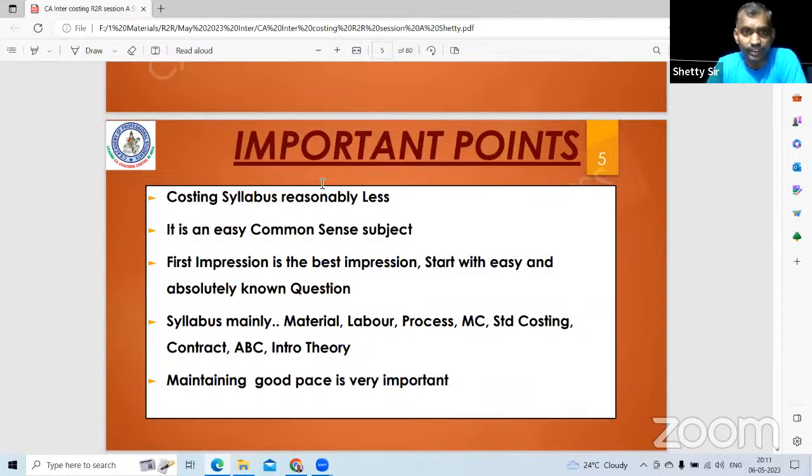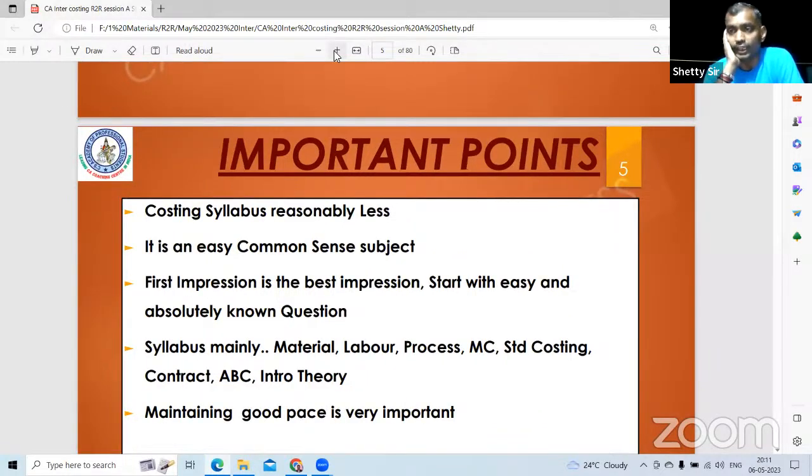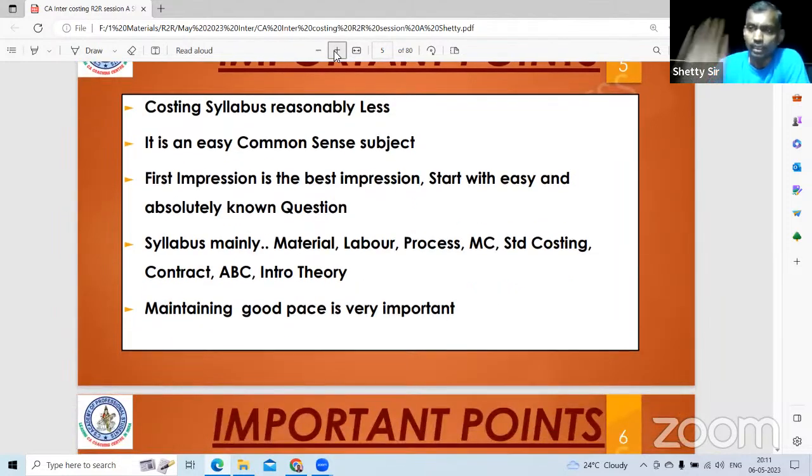Costing syllabus is reasonably less because earlier it used to be costing and FM, costing for 60 marks, FM for 40 marks. FM has been excluded now and only costing syllabus has been retained, and the same syllabus now they made it for 100 marks. It is more of a common sense subject.